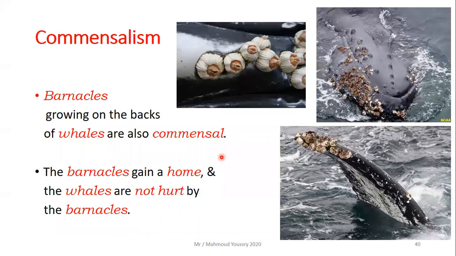The third example of commensalism is barnacles. As you can see, this is a fin of a whale, and this is the forehead of a whale. This is a close picture. Barnacles are small organisms that stick to the body of the whale and start growing. Barnacles grow on the backs of whales and are also commensal. Why? The barnacles gain a home, which is the whale, and the whales are not hurt by the barnacles.